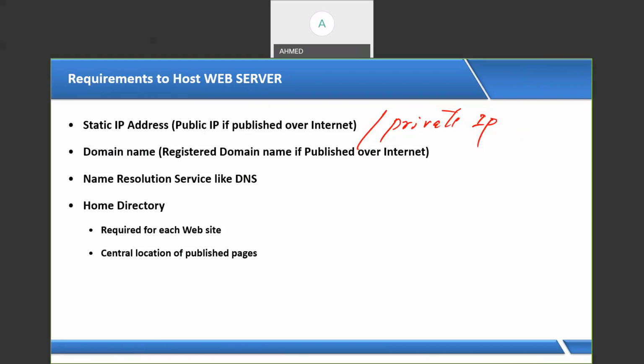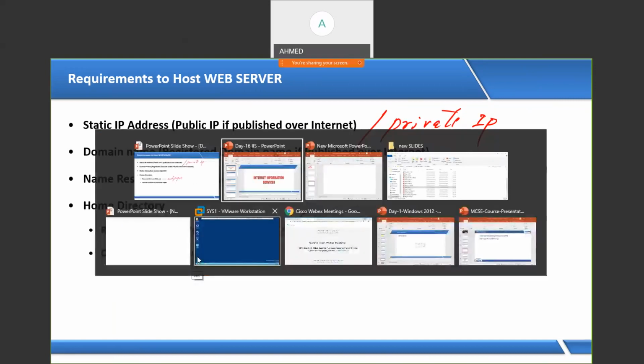Then we require a home directory, which holds the web pages. These web pages are designed by your programmer, so tell the web designer to design some web pages. These web pages are designed in languages like HTML, ASP.NET, PHP, Python, or Ruby. And wherever the web pages are, that location is called what here? A home directory location.